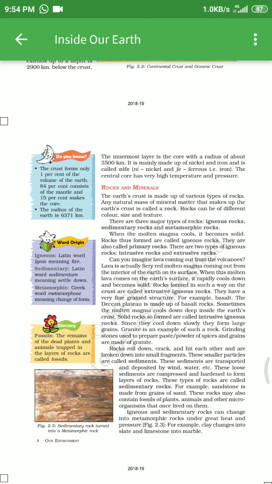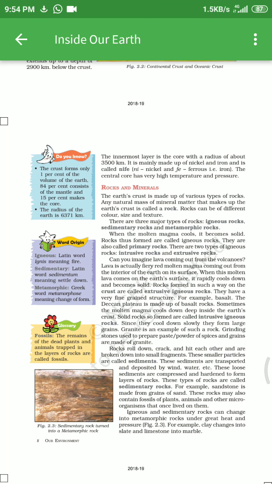Now, rocks roll down, crack and hit each other and break down into small fragments. These smaller particles are called sediments. These sediments are transported and deposited by wind, water, etc. These loose sediments are compressed and hardened to form layers of rock. These types of rock are called sedimentary rock.